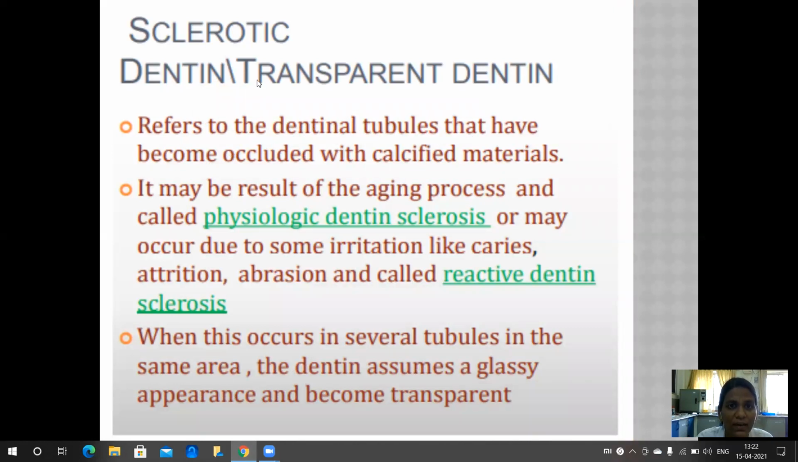Next, the sclerotic dentin and the transparent dentin. It refers to the dentinal tubules that have become occluded with calcified materials. It may be a result of the aging process and called physiological dentinal sclerosis, or may occur due to some irritation like caries, attrition, abrasion, and called reactive dentinal sclerosis. When this occurs in several tubules in the same area, the dentin assumes a glassy appearance and becomes transparent.